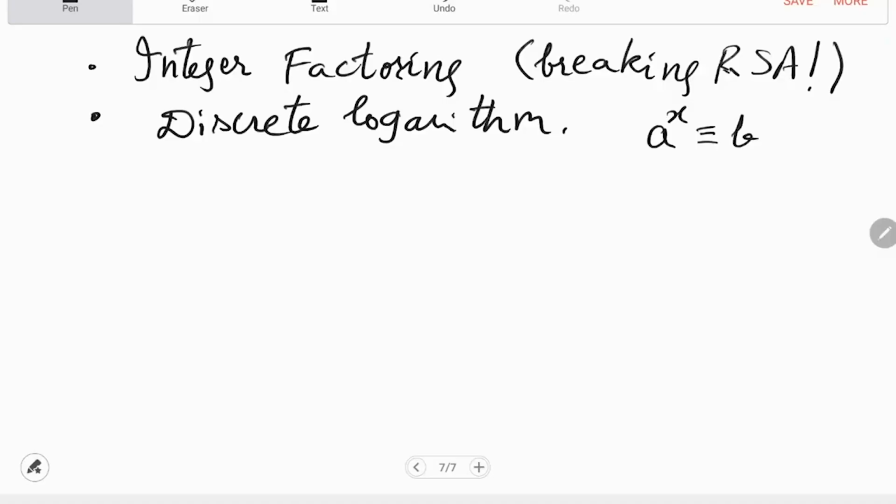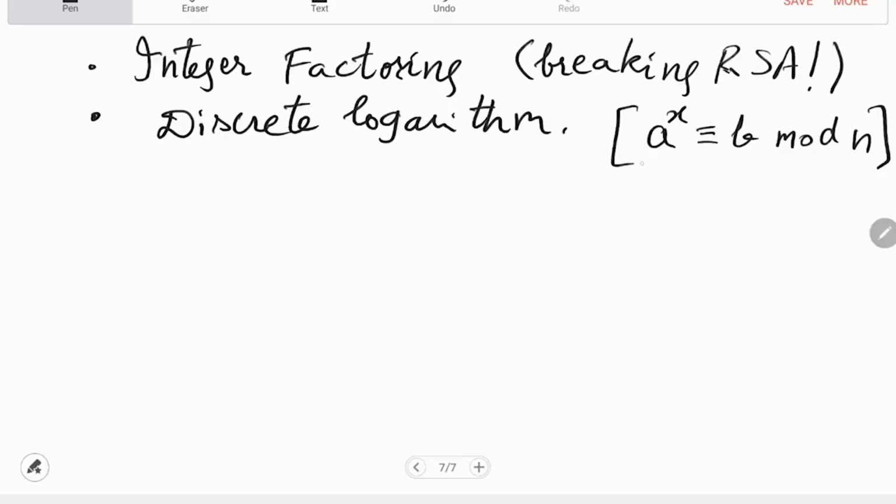which again by the high school method is an easy thing to do, because you can compute log of b and log of a and take the ratio. But here all of that collapses because you are doing it modulo some number. Okay, so when you do this mod n, then that high school method doesn't work.